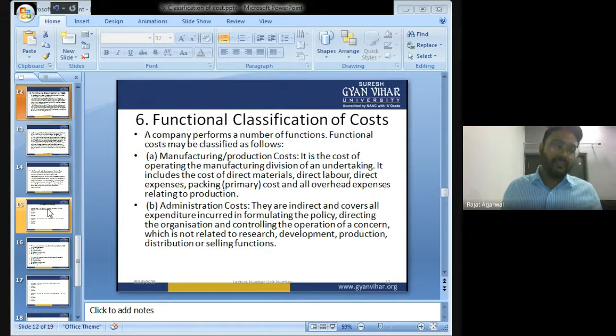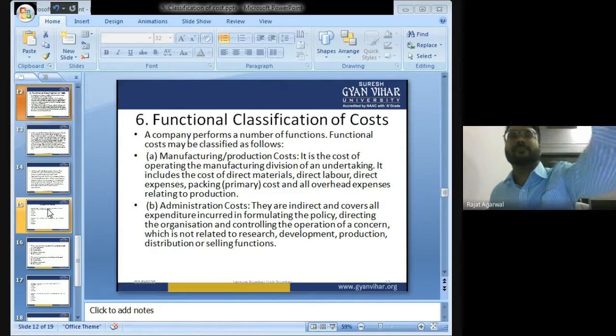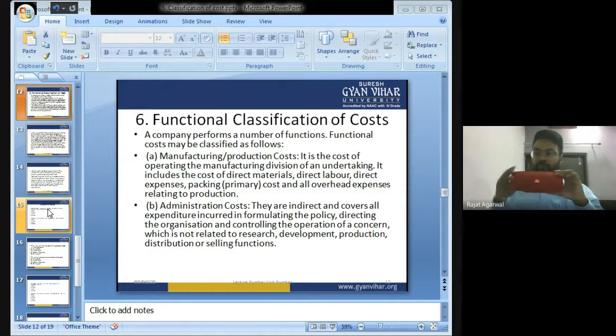For example, in a factory, I am manufacturing this music system. Now, to manufacture this music system, I will be requiring some rubber, some plastic, some iron. And I will be requiring some labor who will do the production process, who will put the iron, plastic, rubber in the machine and mold it, assemble it.